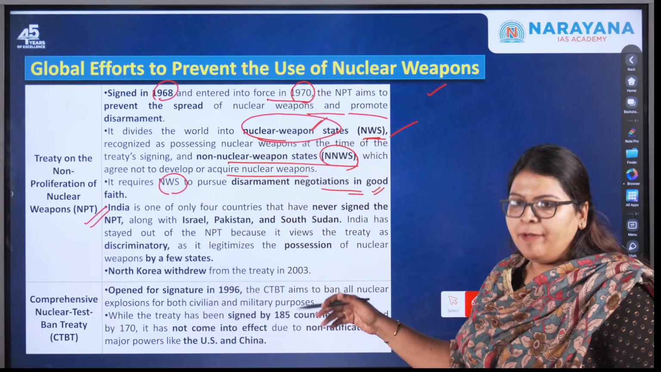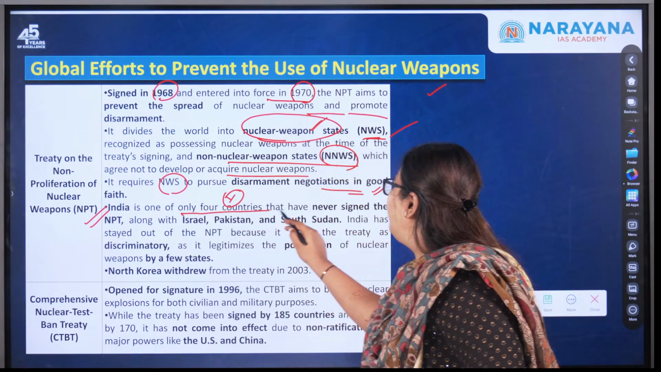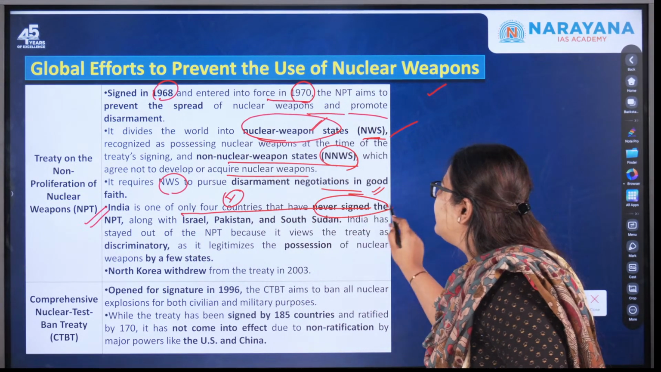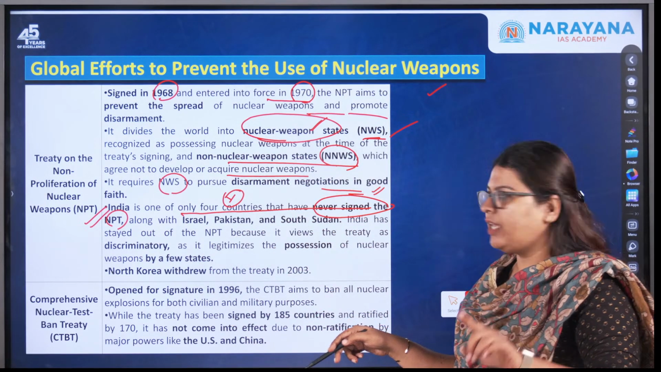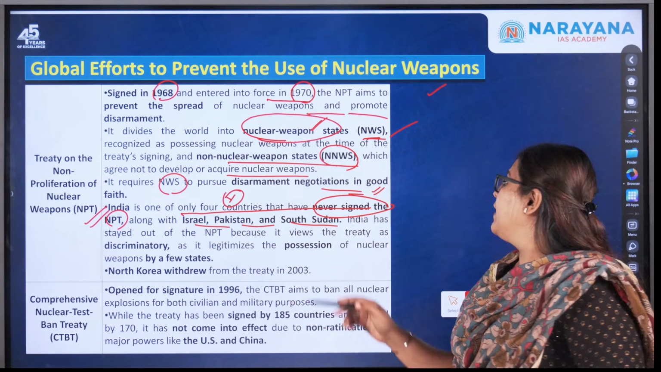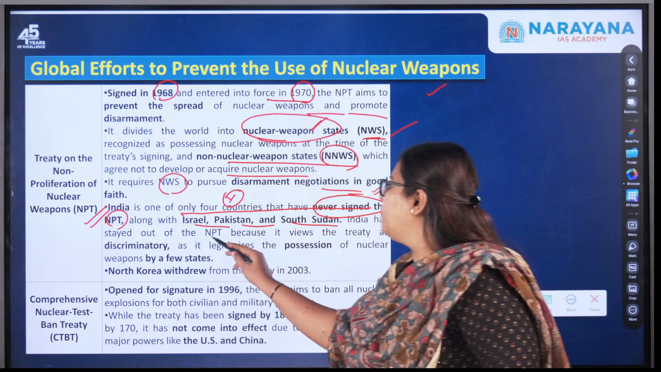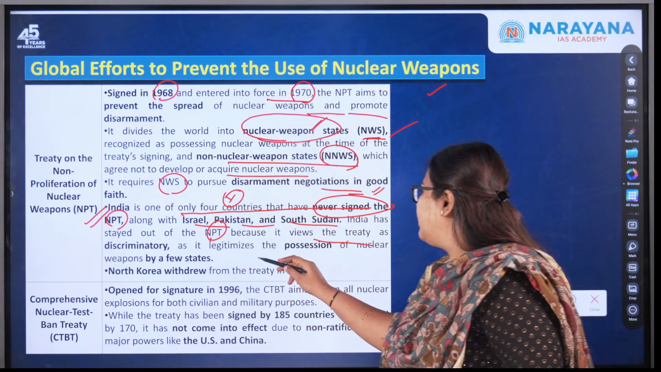And India is one of the very important ones. India is one of only 4 countries that never signed the NPT. And what the other countries are is also important, okay? So this actually includes Israel, Pakistan and South Sudan. And India has stayed out of this NPT because it views the treaty as discriminatory. So this is very important.